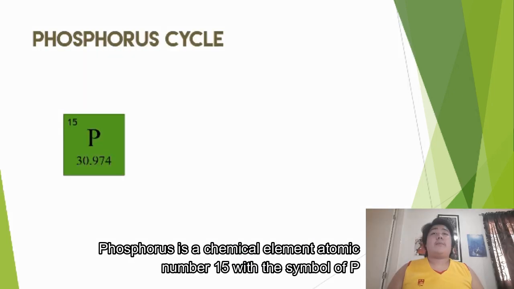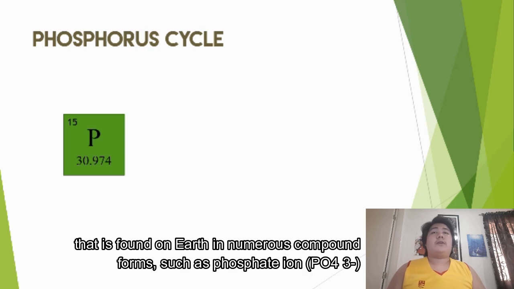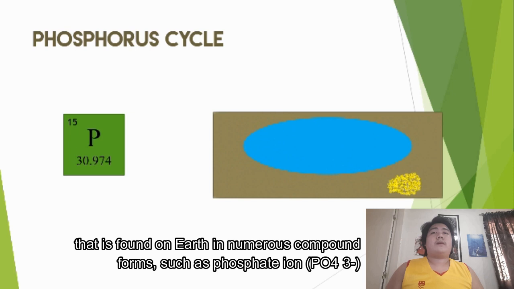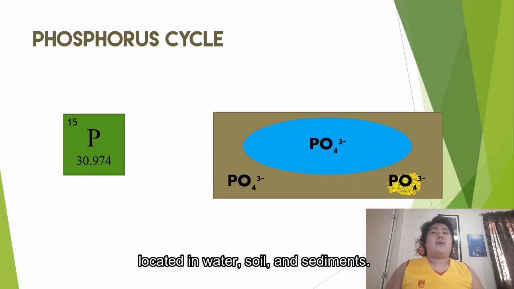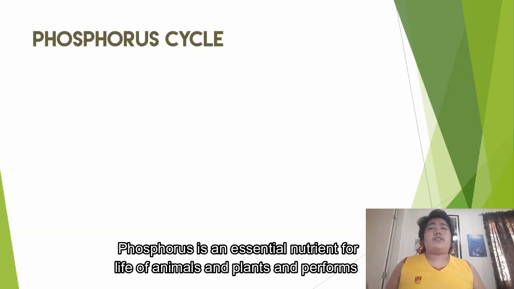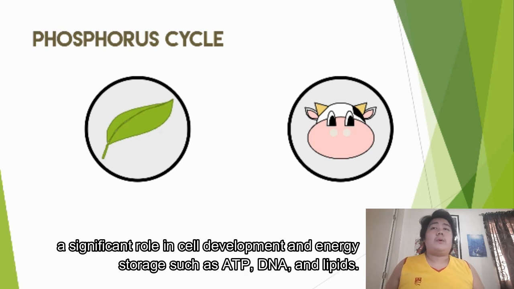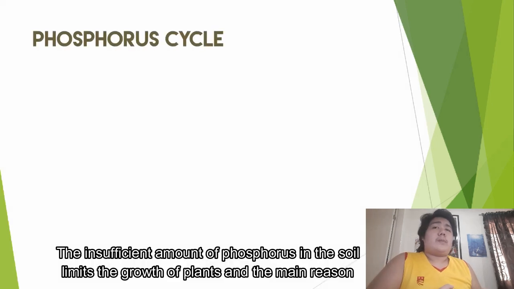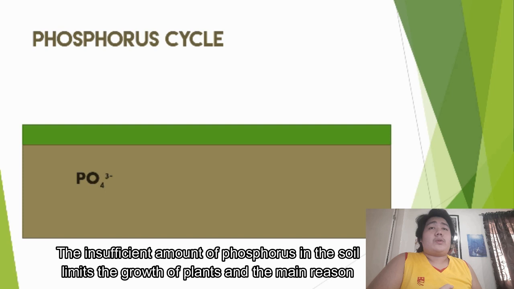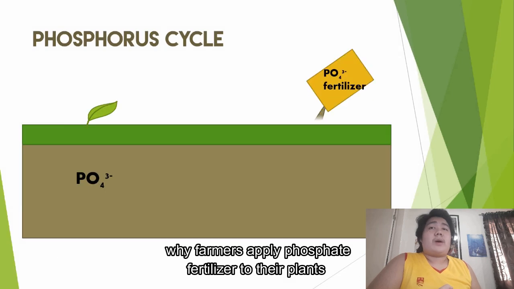Phosphorus is a chemical element with atomic number 15 and the symbol P, found on Earth in numerous compound forms, such as the phosphate ion, located in water, soils, and sediments. Phosphorus is an essential nutrient for the life of animals and plants, and performs a significant role in cell development and energy storage, such as ATP, DNA, and lipids. An insufficient amount of phosphorus in the soil limits the growth of plants, and it is the main reason why farmers apply phosphate fertilizer to their plants.